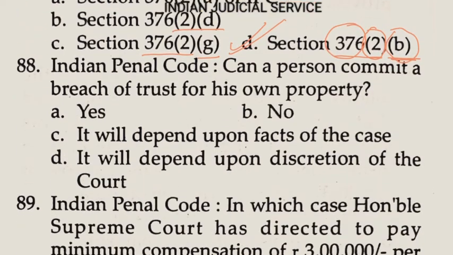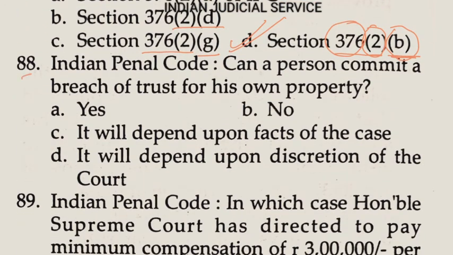Now question number 88. Can a person commit a breach of trust of his own property? Yes, a person can commit a breach of trust for his own property. So the answer is option A.